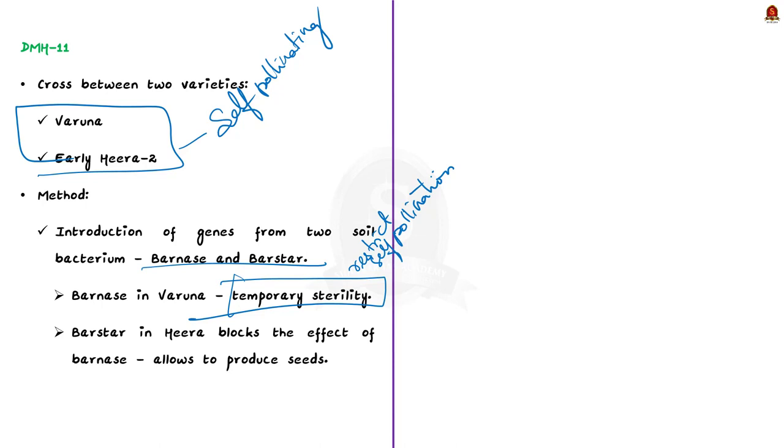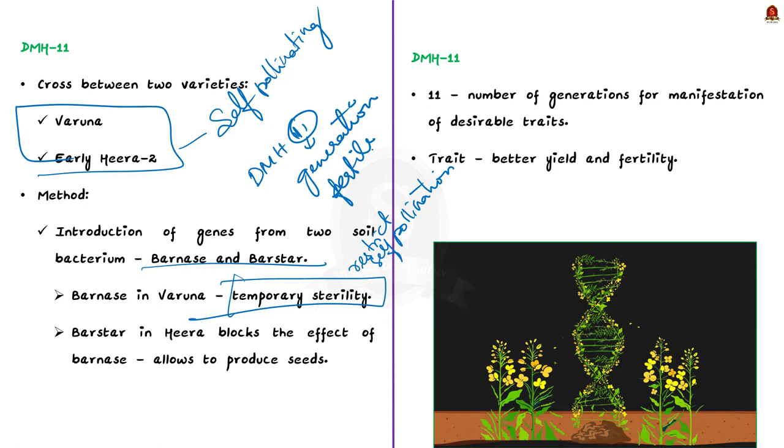See, here the number 11 refers to the number of generations after which desirable traits are manifested, and this DMH11 has better yield and it is also fertile. So DMH11 is a transgenic crop because it uses foreign genes from a different species. So this is about DMH11.